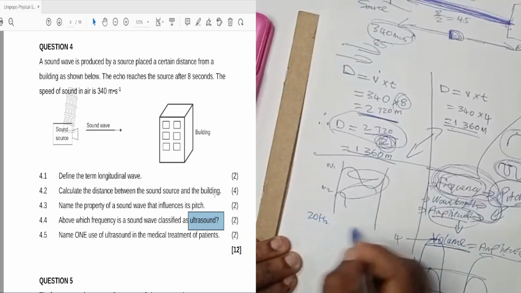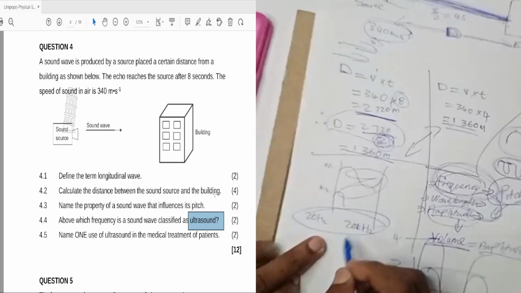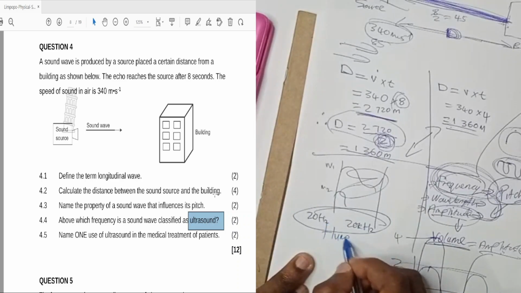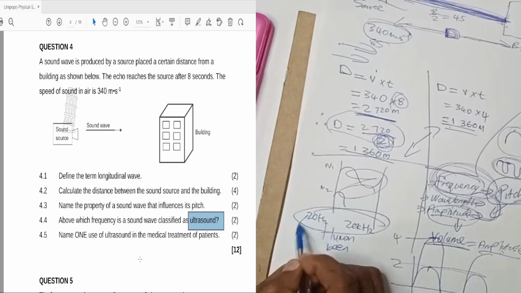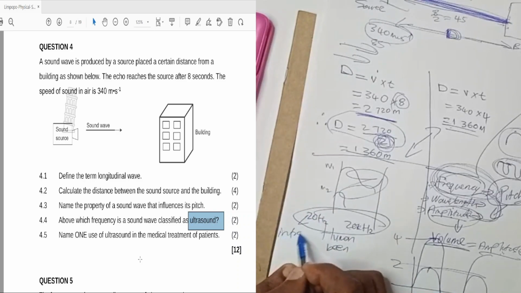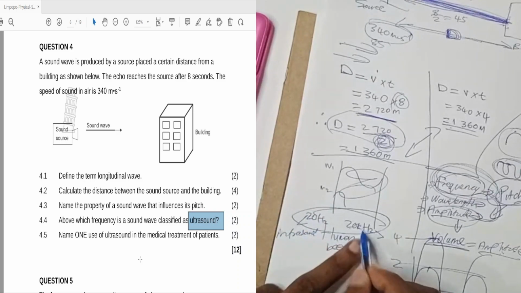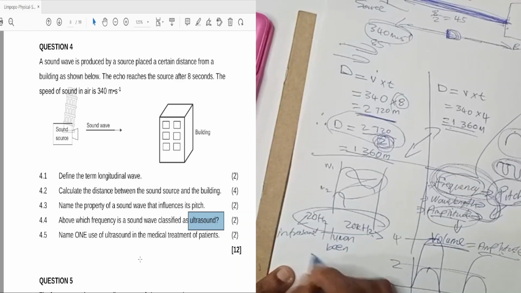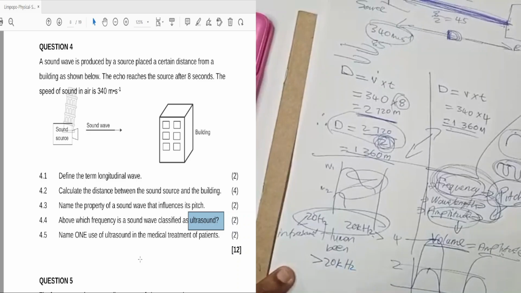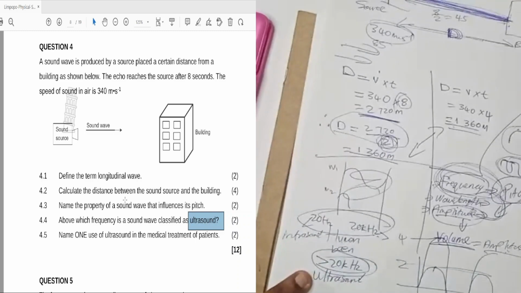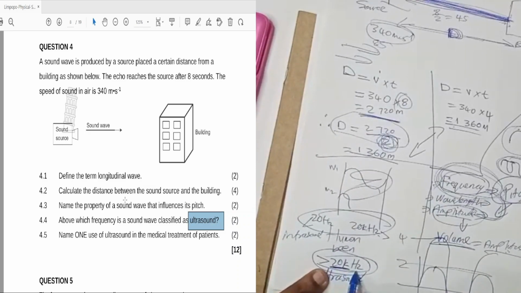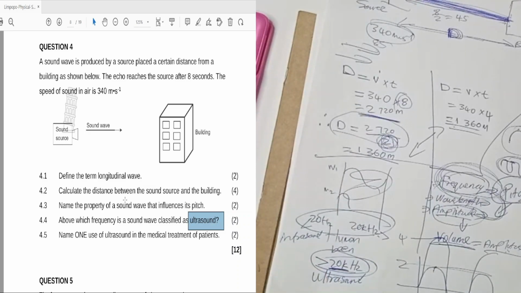Between 20 hertz and 20k hertz is where human beings can hear. The sound less than 20 hertz is called infrasound. The sound which is greater than 20k hertz is called ultrasound. So the answer here, above which frequency? Above 20k hertz. When we reach a frequency of more than 20,000 hertz, it's now called ultrasound.